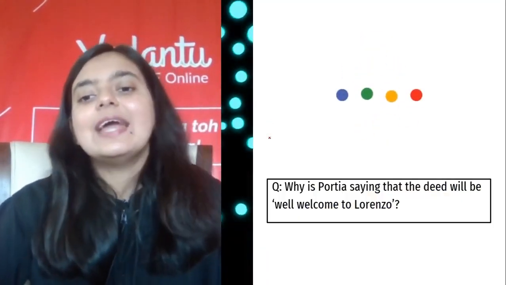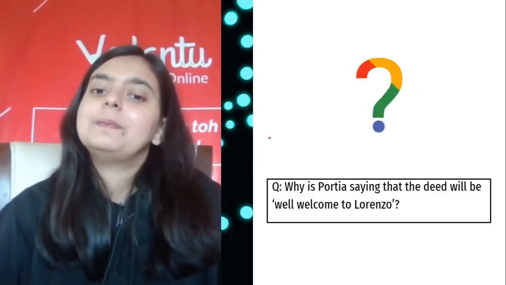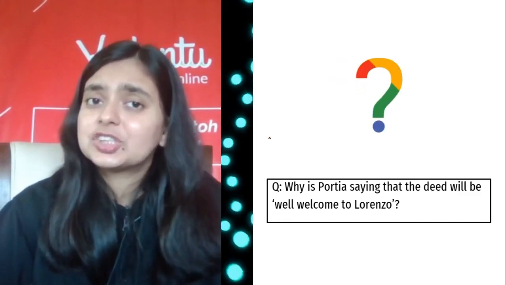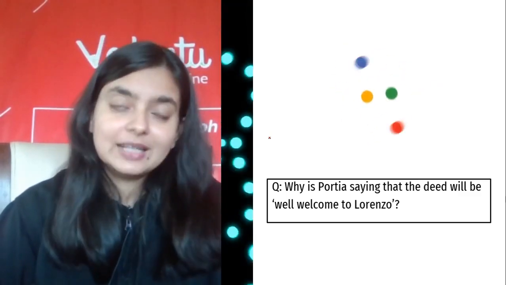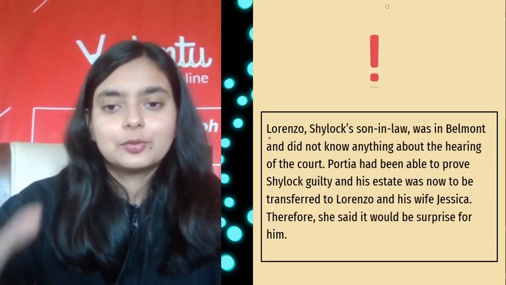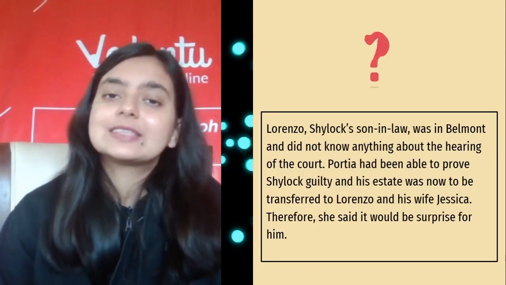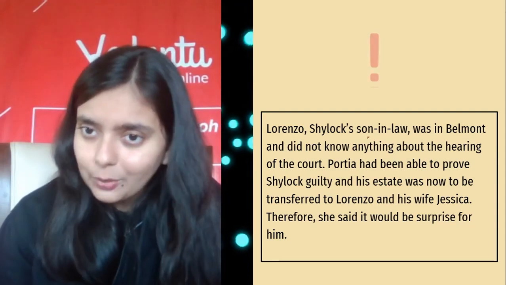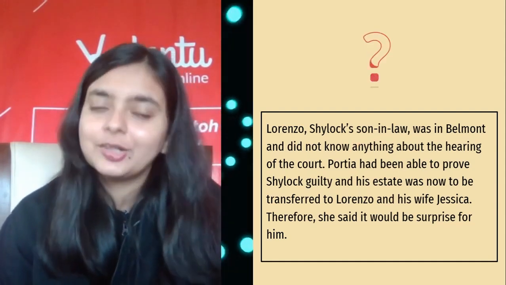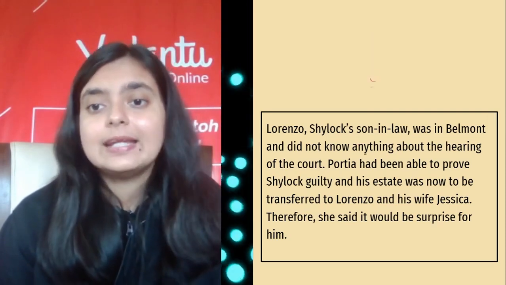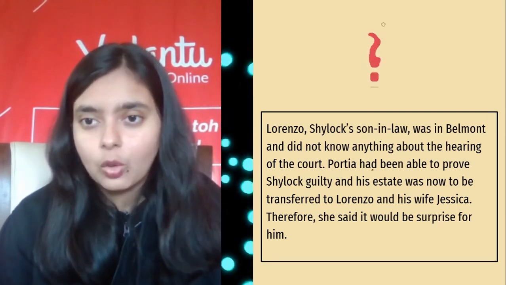Okay, next is why does Portia say that the deed will be welcome to Lorenzo? Which deed is she talking about? That is also something you need to understand here according to the context. So Lorenzo was now Shylock's son-in-law, if you remember. Shylock had also lost his daughter. So now Lorenzo was in Belmont and he did not know about the hearing of the court.